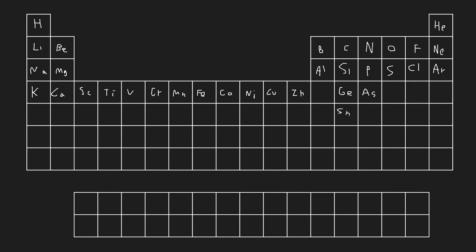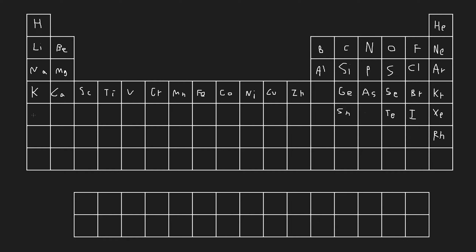Okay. Now let's go back to the main color. Underneath sulfur, it's easy. We have selenium. I have worked with selenium before, and then we have tellurium. Underneath chlorine, we have bromine, and then iodine. Then in the noble gases, underneath argon, we have krypton, xenon, and we have radon.